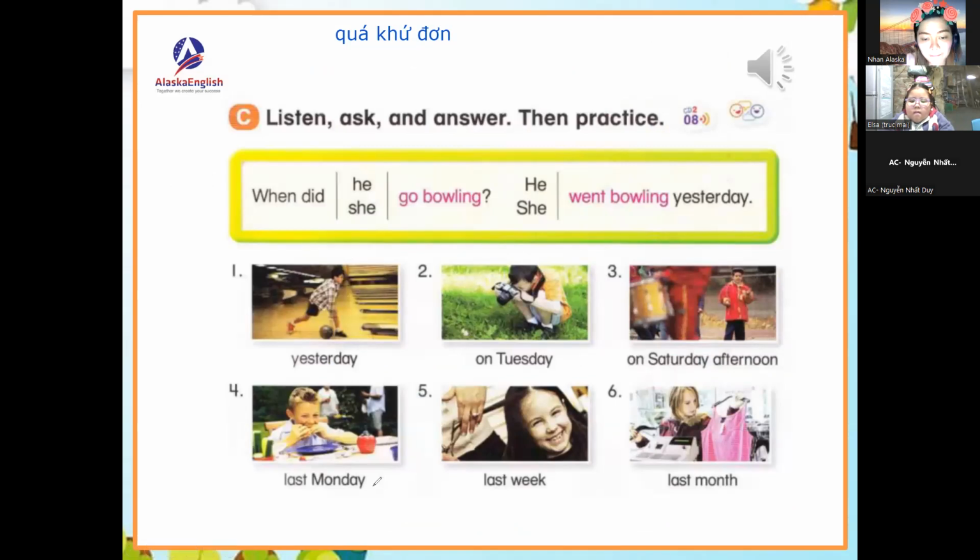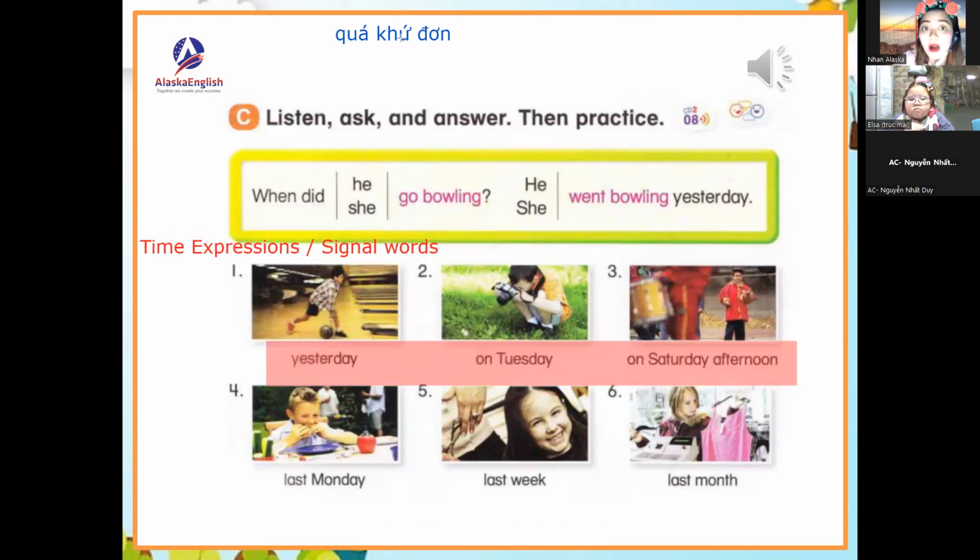In English, we call them time expressions. For some textbooks, they call these signal words. Meaning they indicate when the action happened. So in this case, if you notice, all of them are in the past, quá khứ đơn.